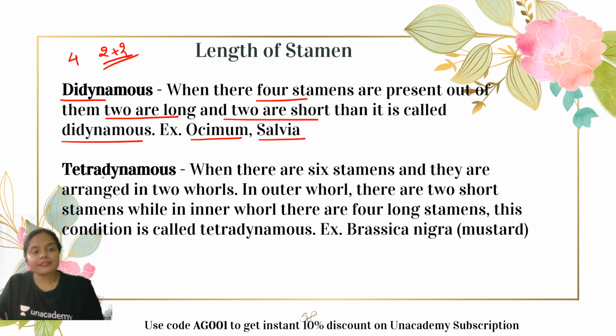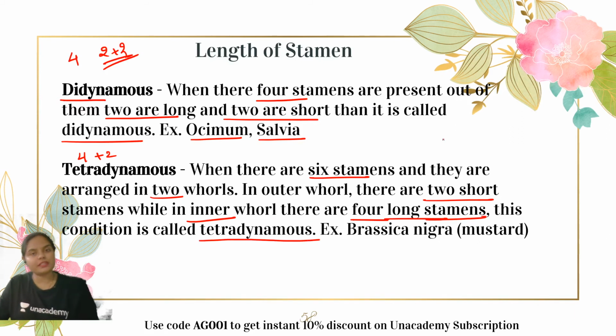Then the tetradynamous condition. Here the arrangement is 4 plus 2. When there are 6 stamens, they are arranged in 2 rows. In the outer row, there are 2 short stamens, while in the inner row, there are 4 long stamens. This condition is known as what? Tetradynamous condition. Examples include Brassica nigra, mustard.